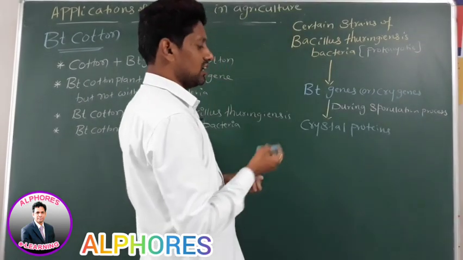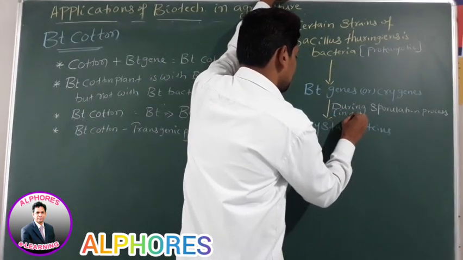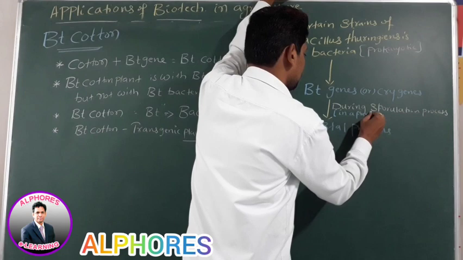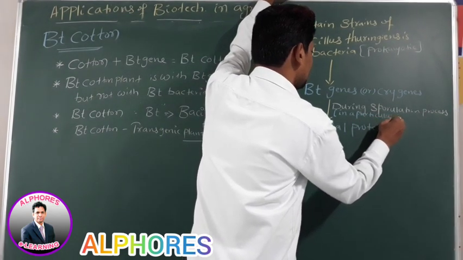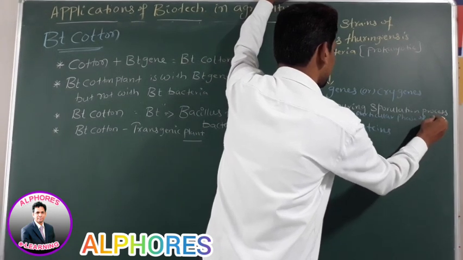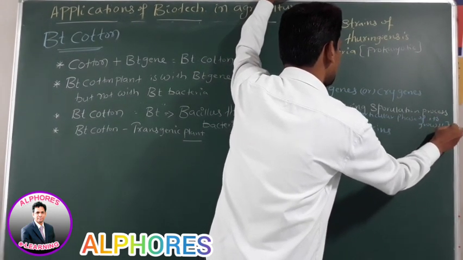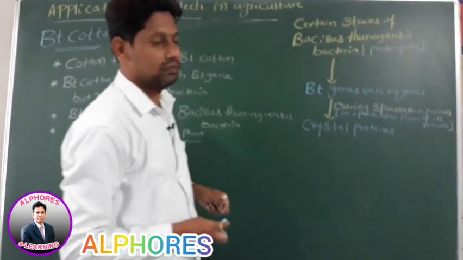During the sporulation process, in a particular phase of its growth. Whose growth? Bacillus thuringiensis bacteria growth.